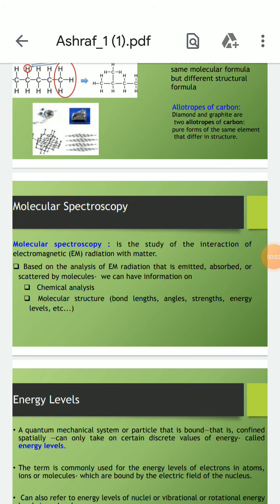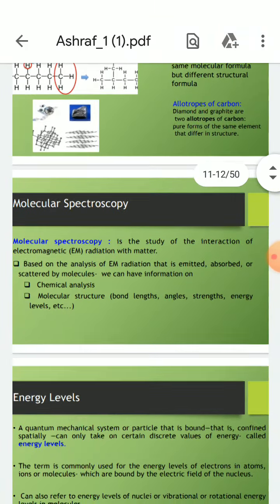Namaste, this is the MSc second semester class of spectroscopy, and today we discuss the different energy levels of rotational, vibrational and electronic energy levels. So this starts from molecular spectroscopy.